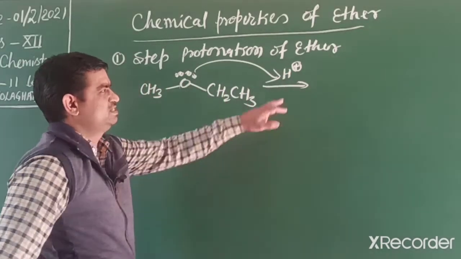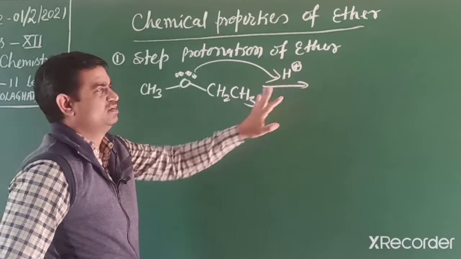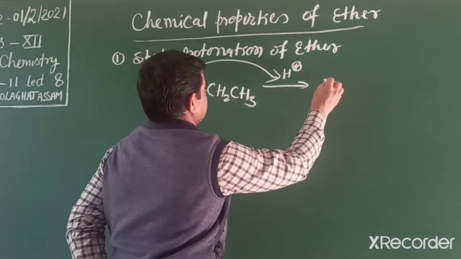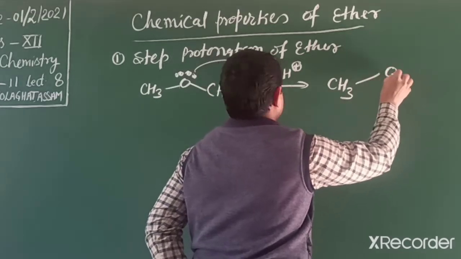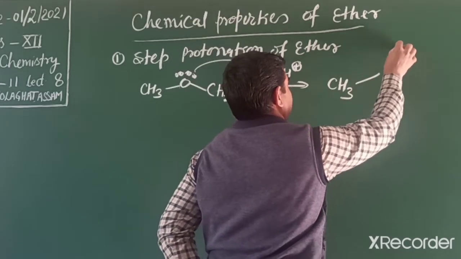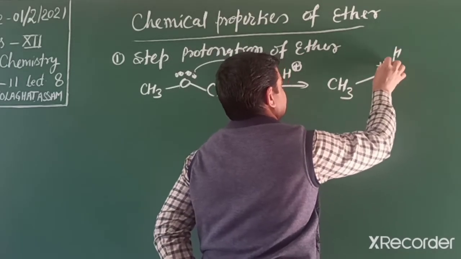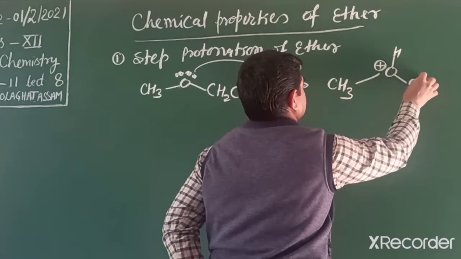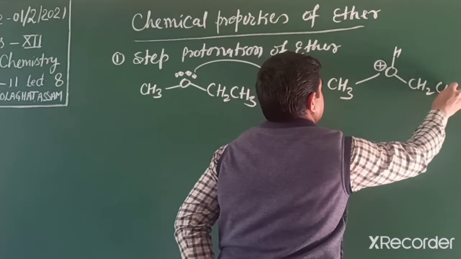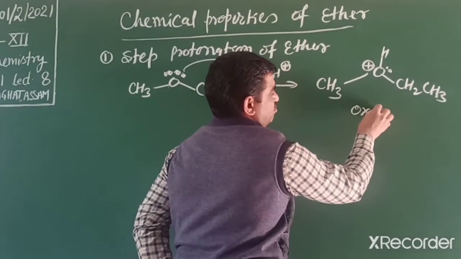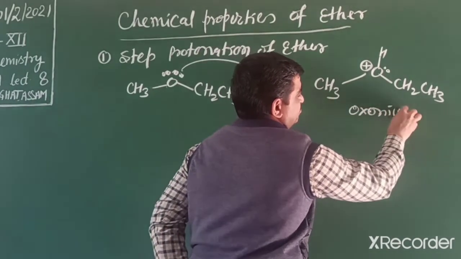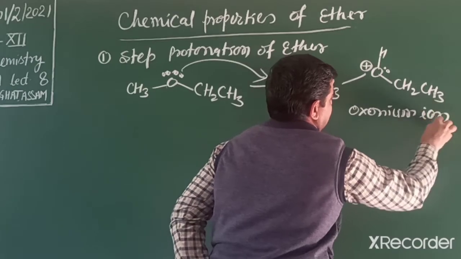This H ion we get from HI, from the acid, and it converts into an oxonium ion.